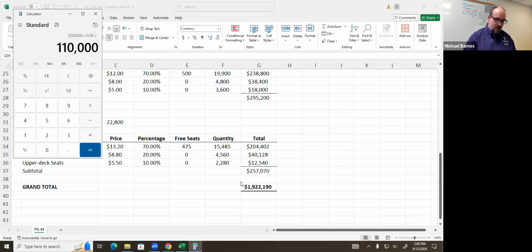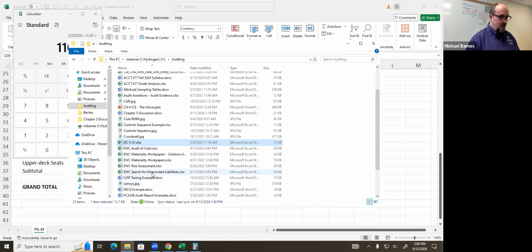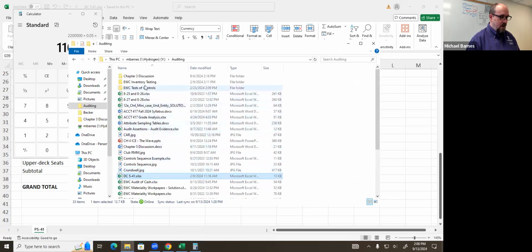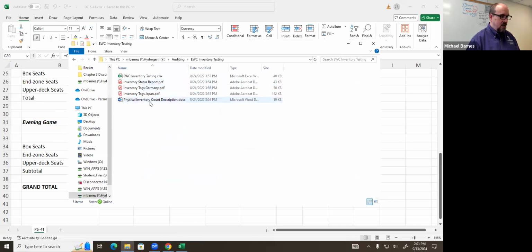Last thing to talk about. This is one of my favorite exercises. I will allude to this exercise many, many times over the course of the semester. I think this exercise is very simple and straightforward, but it also provides context for testing that we haven't talked about before. Let's go to the actual folder that I'm in. Actually, close that. Inventory testing.